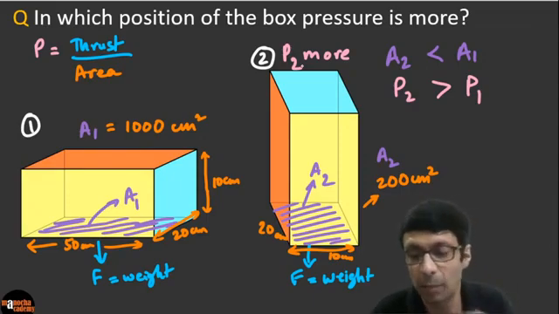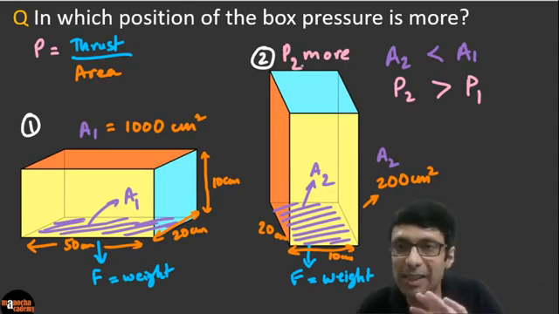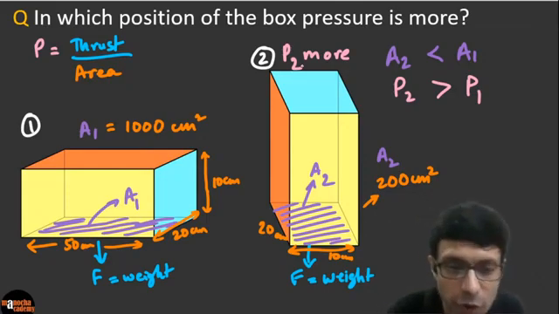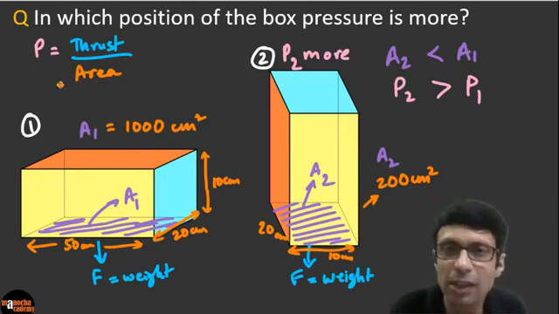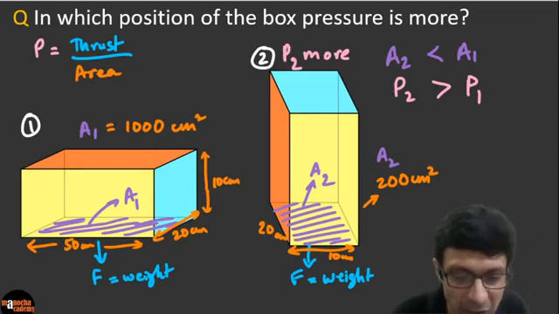So second is because pressure is thrust by area. So what are we learning? That pressure is inversely proportional to the area. Pressure is of course directly proportional to the thrust, because you can see it's in the numerator. So pressure depends on these two factors, the thrust and the area. Since thrust is in the numerator, pressure is directly proportional to the thrust and inversely proportional to the area, because if area increases, it's in the denominator, so pressure will decrease. Excellent guys. So is that clear?